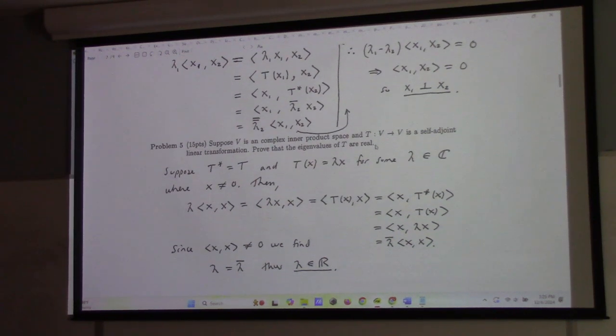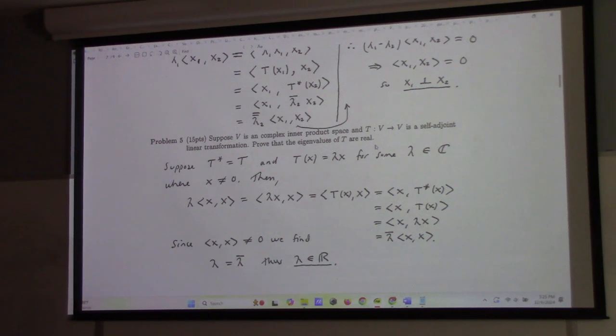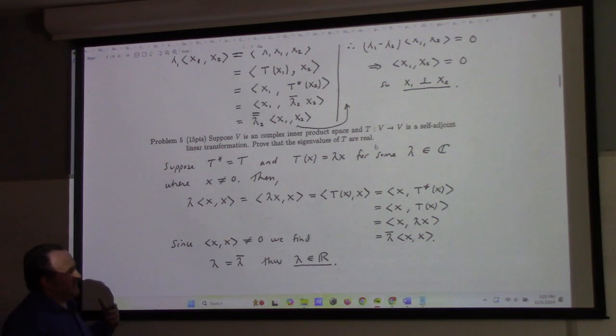This one here: if we have a self-adjoint linear transformation, prove the eigenvalues are real. This is not the only argument. Some of you gave a slightly different argument, which was also good. I forget what it was, but here's how I did it.